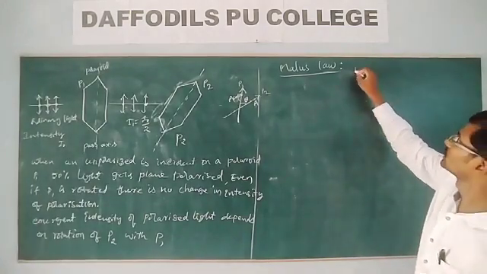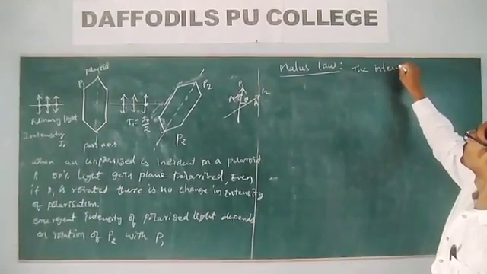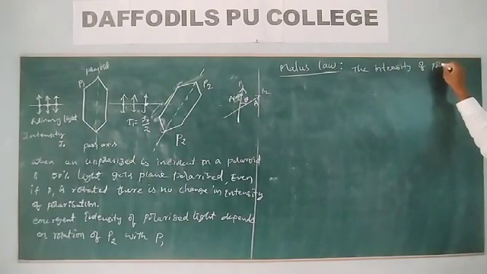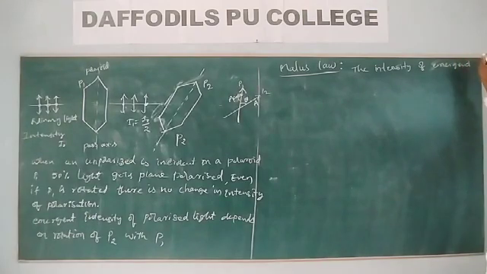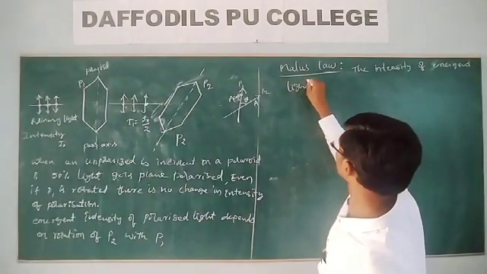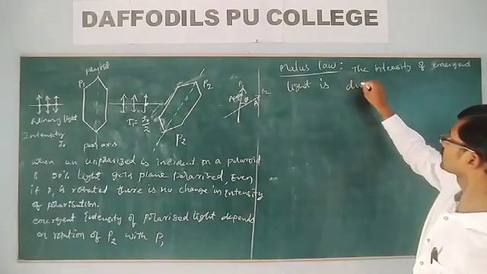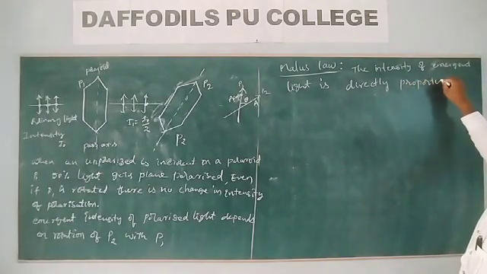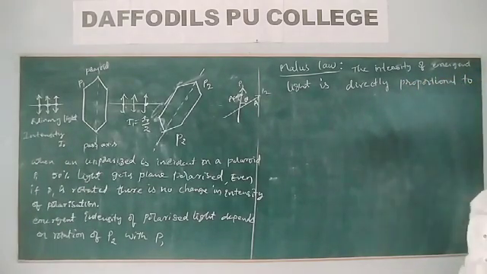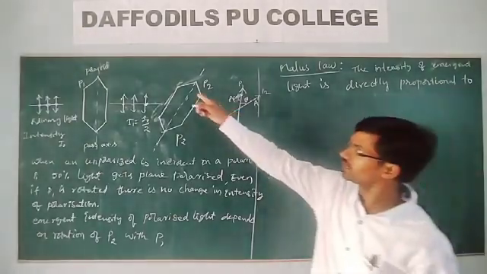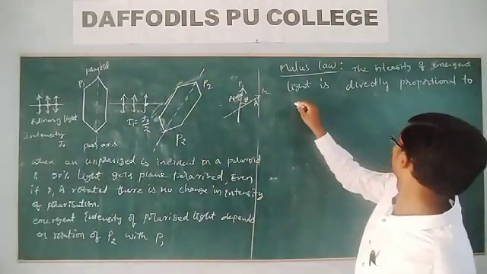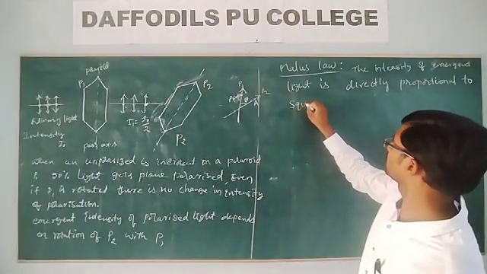What is Malus law? The intensity of polarized light or emergent light is directly proportional to the square of the cosine of the angle between the pass axis of the polaroid and the analyzer.